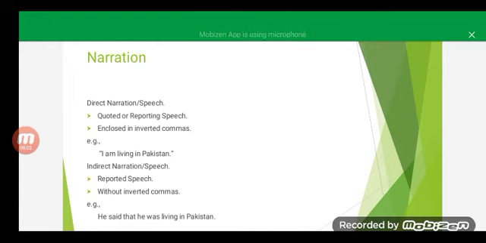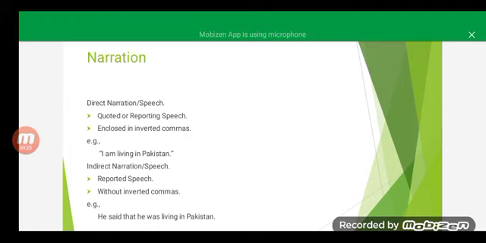It must be enclosed in inverted commas, and here we mention the exact words, the exact utterances of the speaker. For example, someone says, I'm living in Pakistan, so we will enclose these words in inverted commas because these are the exact words uttered by the speaker.